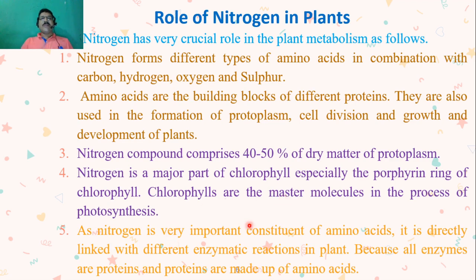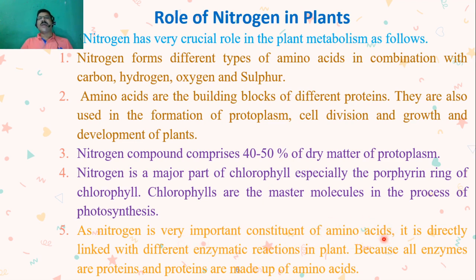Next, as nitrogen is a very important constituent of amino acids, it is directly linked with different types of enzymatic reactions in plants. So we know very well that enzymes play a very important role in the different types of reactions which are taking place continuously in the plant. Now these enzymes are made up of amino acids, because enzymes are nothing but proteins.